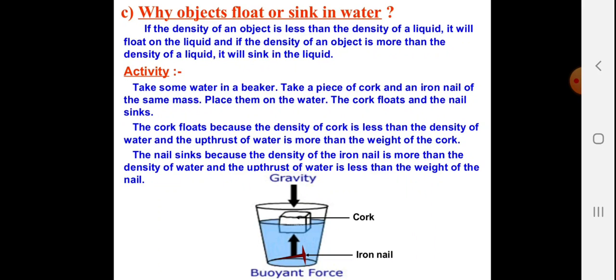Take some water in a beaker. Take a piece of cork and an iron nail of the same mass. Place them on the water. The cork floats and the nail sinks. The cork floats because the density of the cork is less than the density of water, and the upthrust of water is more than the weight of the cork. Similarly, the nail sinks because the density of the iron nail is more than the density of water, and the upthrust of water is less than the weight of the nail.